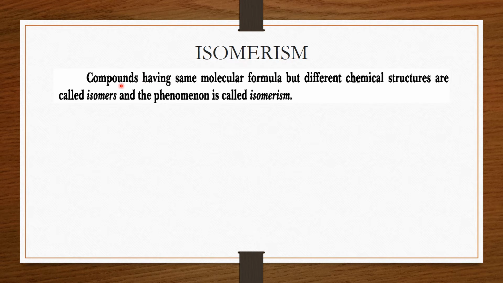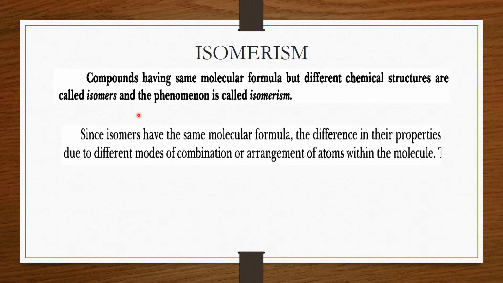Isomers are compounds having the same molecular formula but different chemical structures. Molecular formula is the same but chemical structures are different, and those compounds are called isomers, and this phenomenon is called isomerism. Isomers have the same molecular formula but differ in their properties, and obviously this difference in properties is due to the different combination or arrangement of the atoms within the molecule.